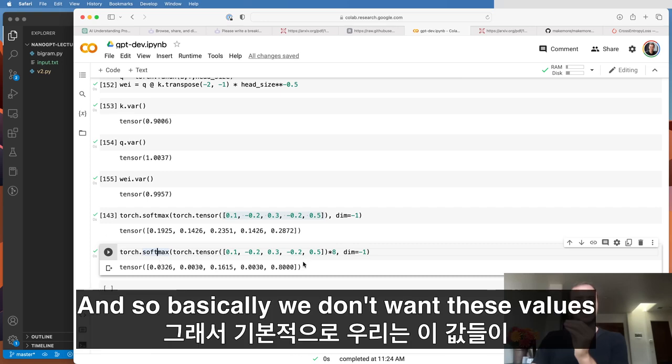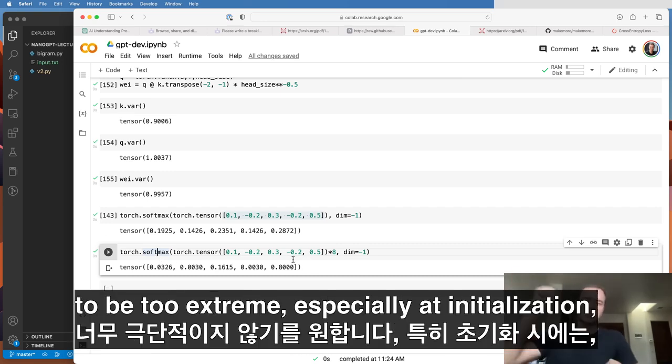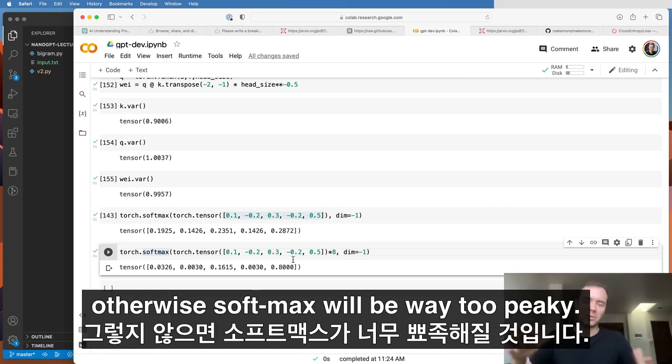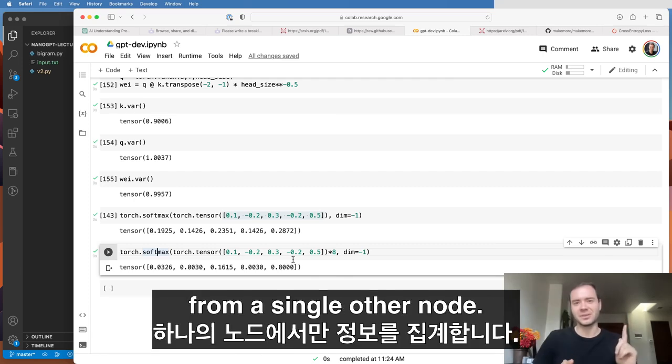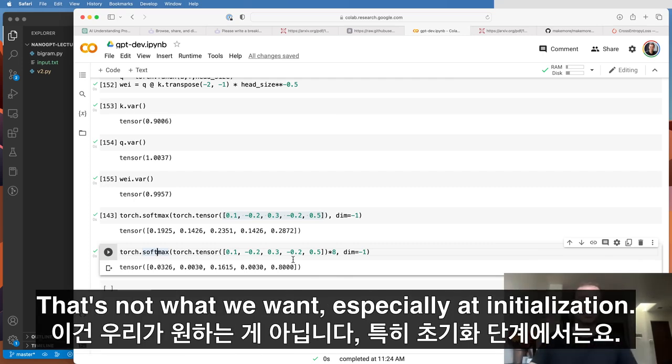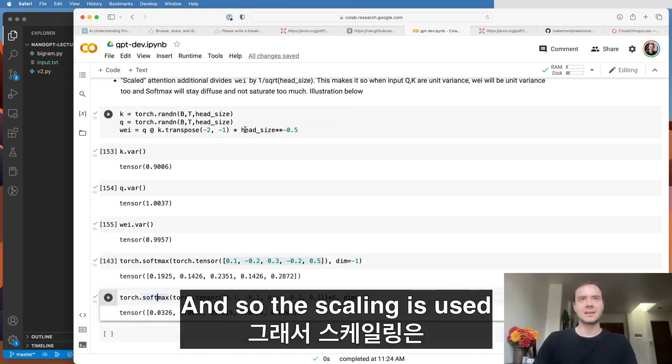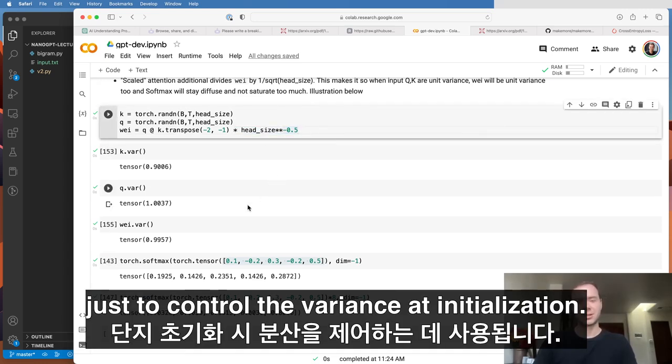And so basically, we don't want these values to be too extreme, especially at initialization. Otherwise, softmax will be way too peaky, and you're basically aggregating information from a single node. Every node just aggregates information from a single other node. That's not what we want, especially at initialization. And so the scaling is used just to control the variance at initialization.